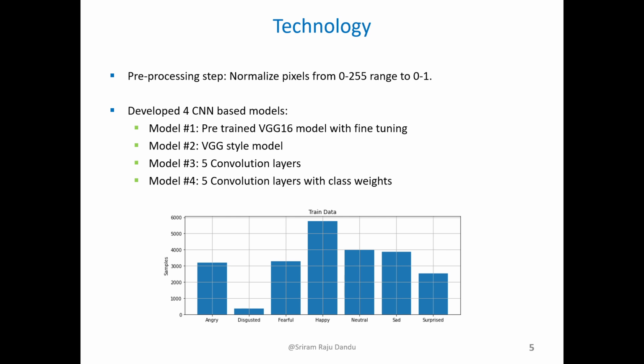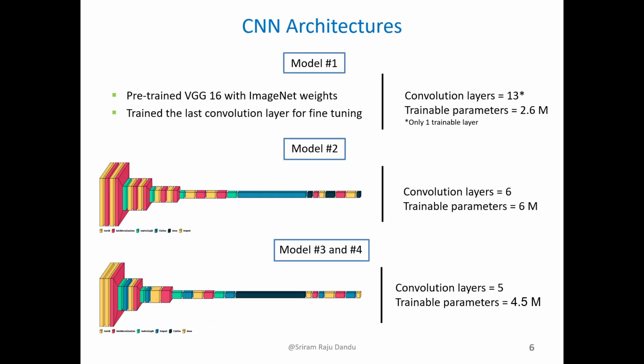As you can see, samples for class disgust are much lower compared to class happy. A detailed view of the different models. Model 1 has about 3 million trainable parameters. Model 2 has about 6 million trainable parameters. And model 3 and 4, since they have the same architecture, have about 4.5 million trainable parameters.